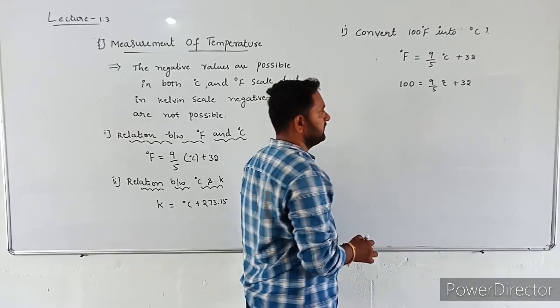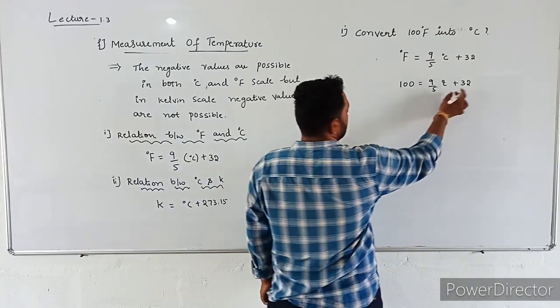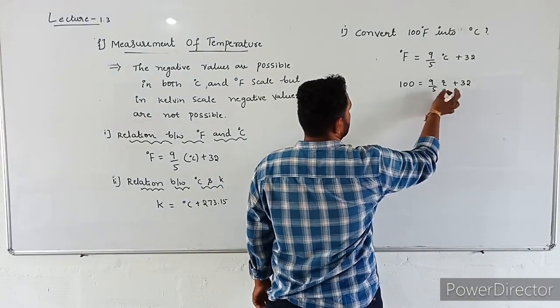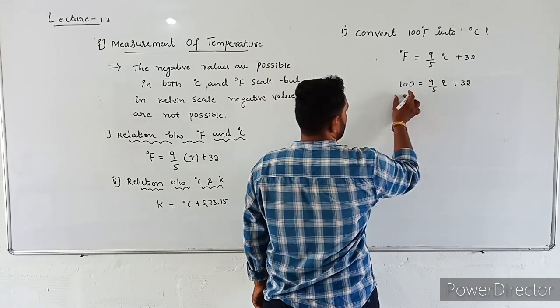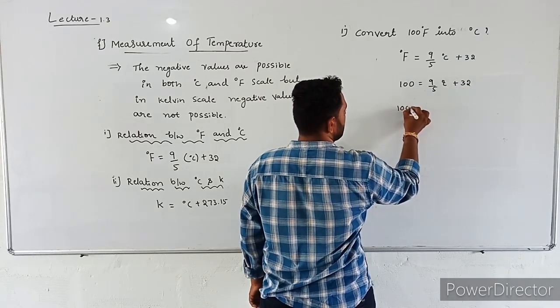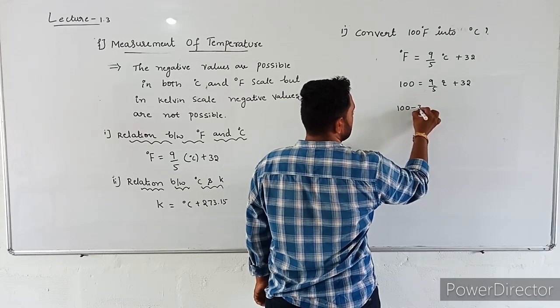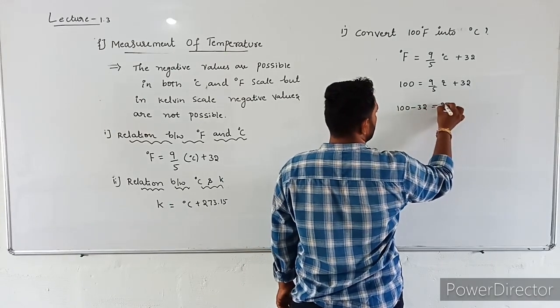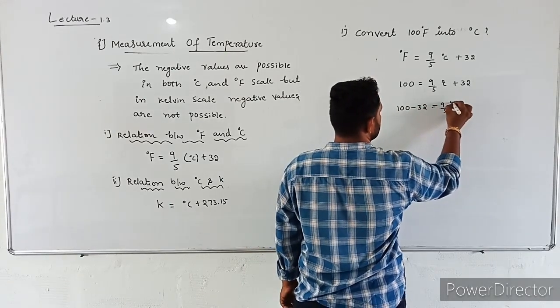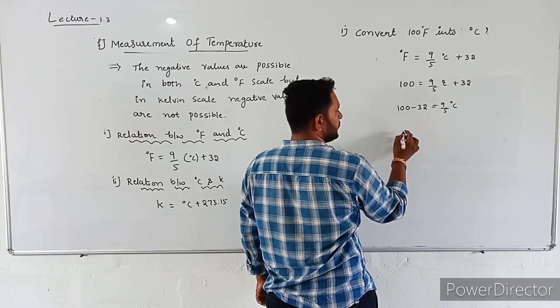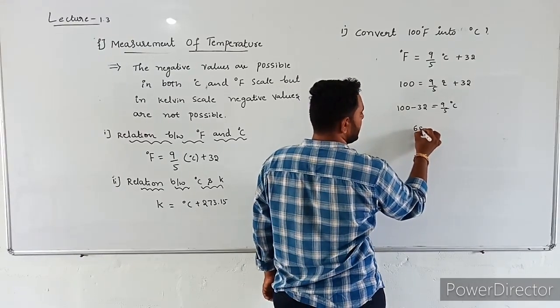Okay, now simplify this one. You send this 32 from right side to left side. When it comes left side, it becomes minus. 100 minus 32 is equal to 9 by 5 degree Celsius. 100 minus 32 means you will get 68.